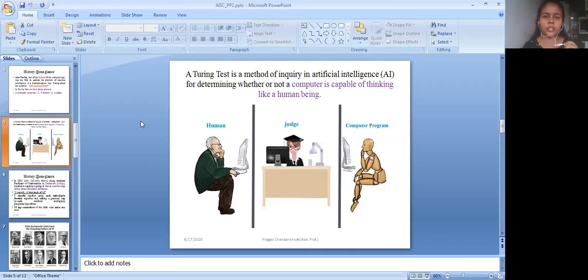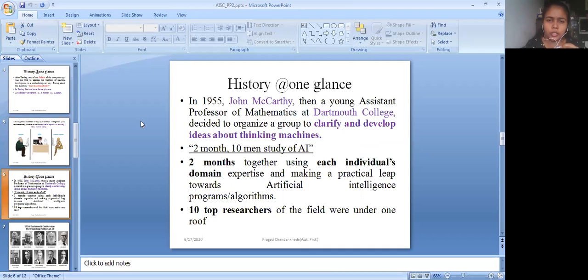That is the capability the Turing test has: it shows whether a machine can think like a human or not. So the computer is capable of thinking like a human being. This was the conclusion that came out after the Turing test. The next thing happened.